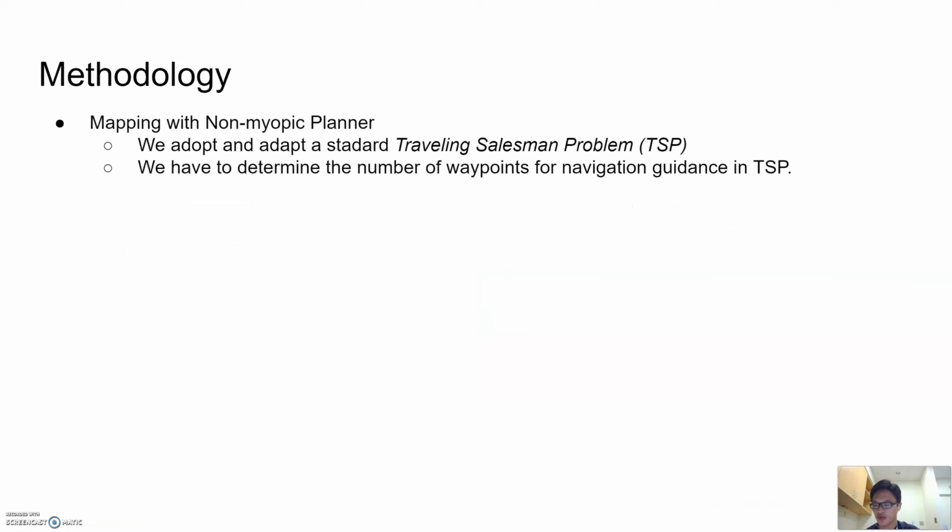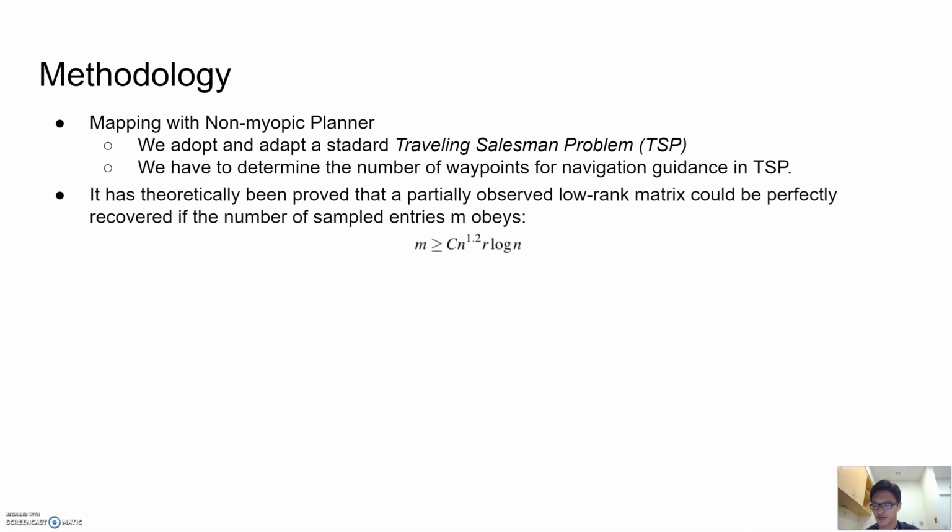In this paper, we use a TSP-based non-myopic planner to guide the robot for coverage mapping. Before we compute the path, we need to determine the number of waypoints. It has been proved that the number of sampled entries to perfectly recover a matrix has a lower bound.